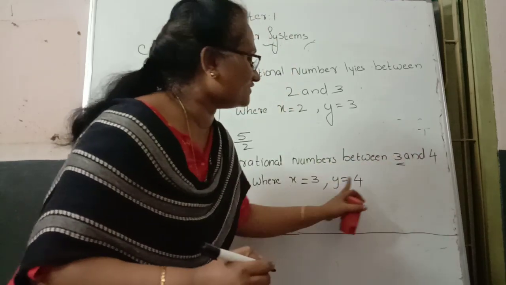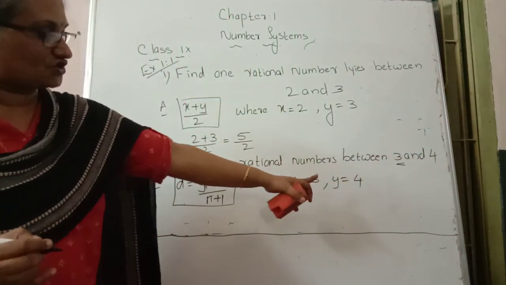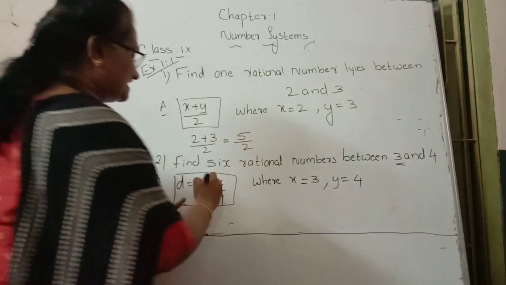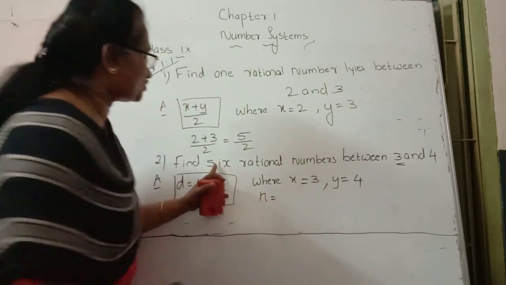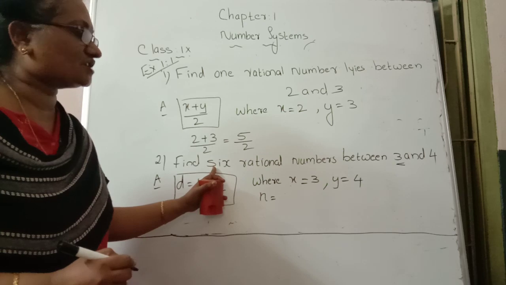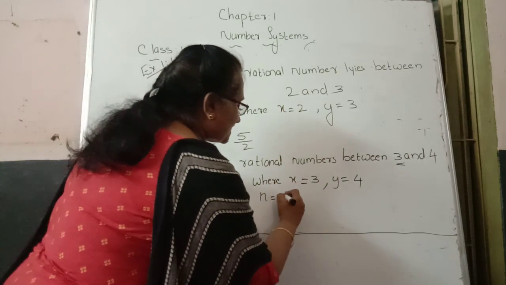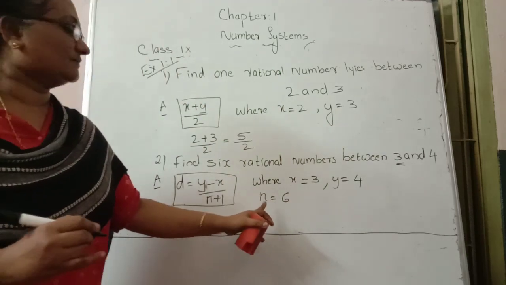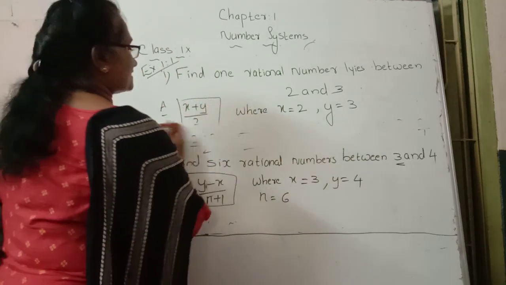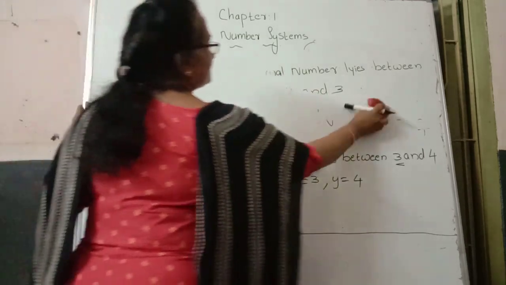Then the n value: how many rational numbers they ask to find, 6 rational numbers. That's why in the n place we substitute 6. Then after substituting the values, we solve.